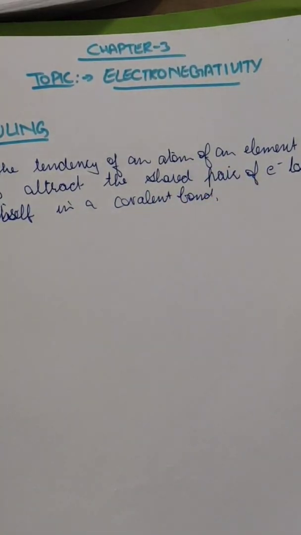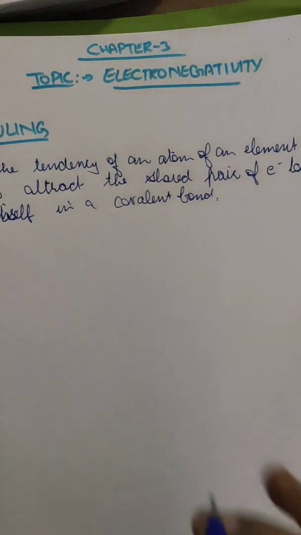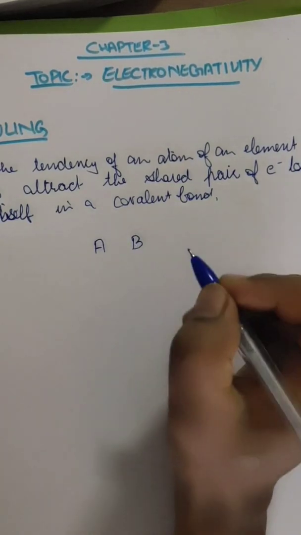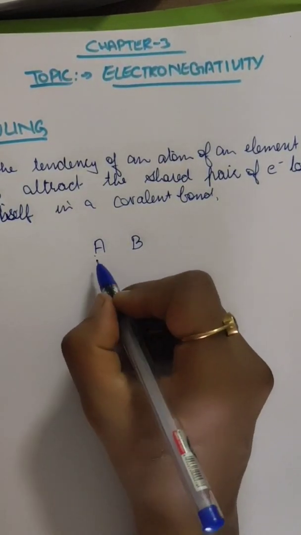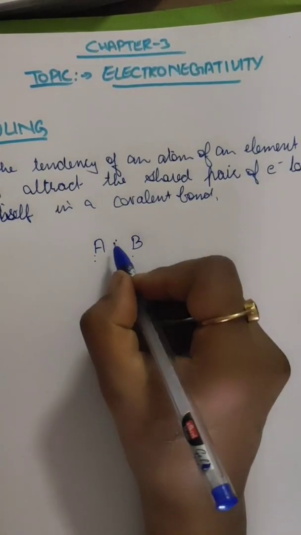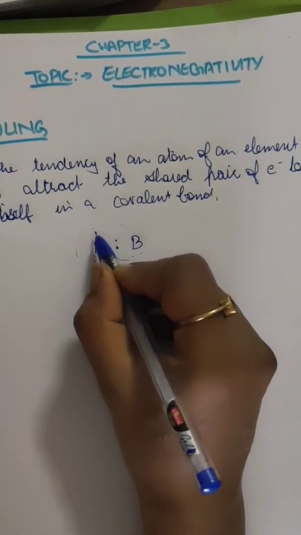Let us discuss this. When there is sharing of electrons, suppose A and B are two atoms, they will share the electrons.